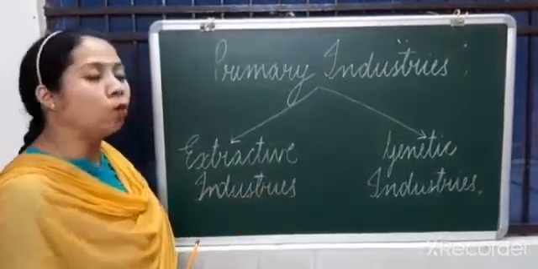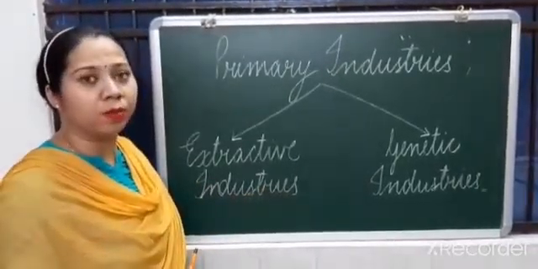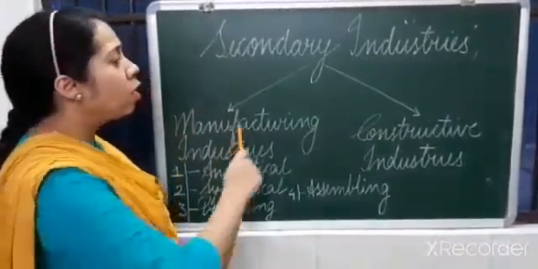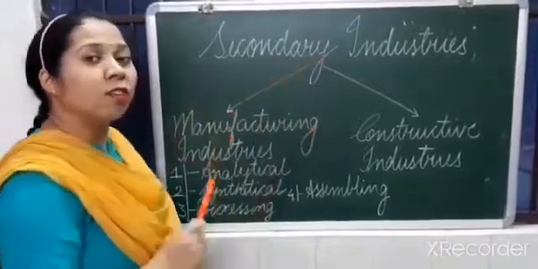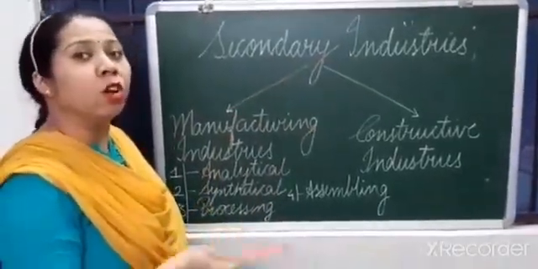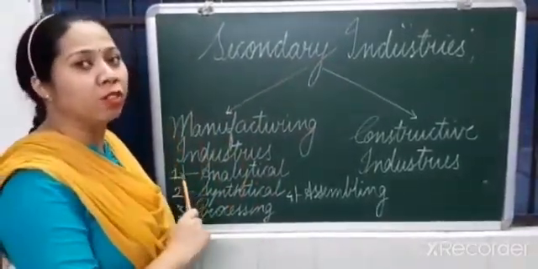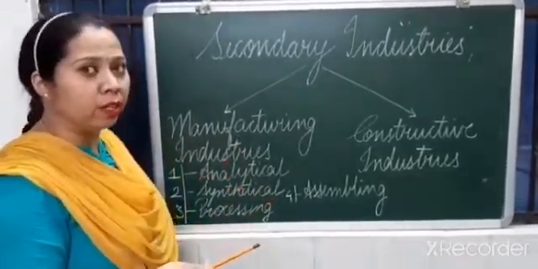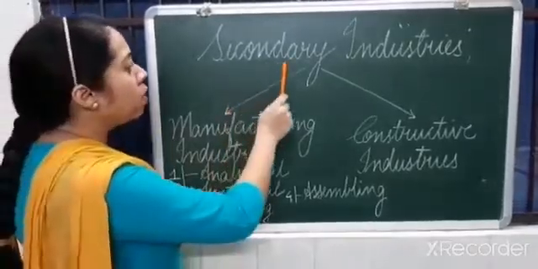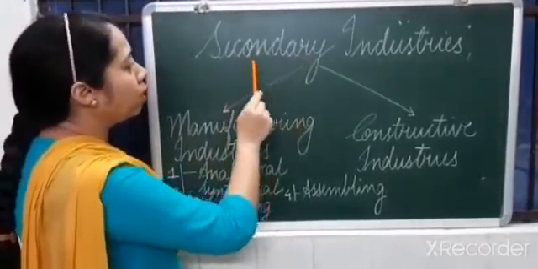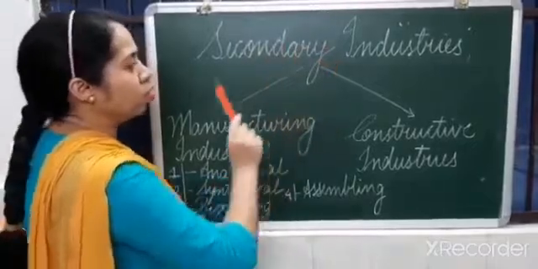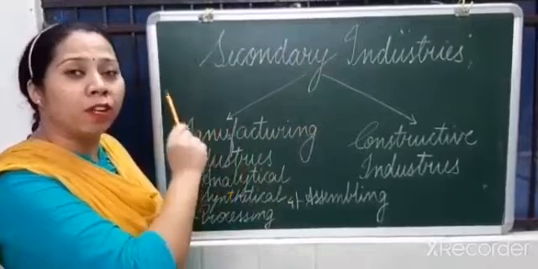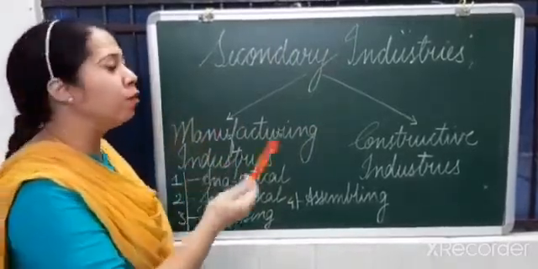In the next one, we are going to understand secondary industries. Coming to the next kind of industry, that is secondary industries. Now, these are those kinds of industries which are using raw materials or the goods produced by primary industries to produce further goods. For example, cotton into thread. Okay. Again, secondary industries are those industries which are using raw materials or the finished goods of primary industries to produce further goods.